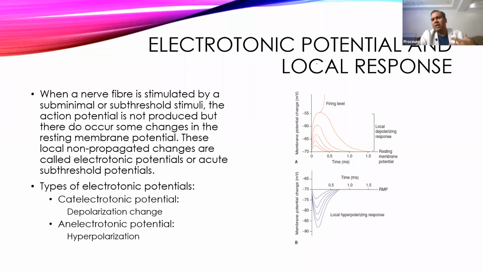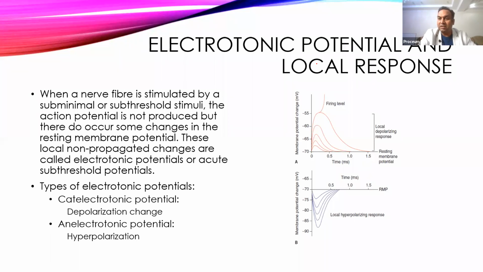Then come to the local potential or electrotonic potential. जैसे मैंने बताया कि action potential always occurs with all or none law. So when threshold stimulus is applied, it will generate action potential. If threshold stimulus is not applied, it will not generate action potential. Now, what will happen if we apply stimulus and that doesn't develop action potential? इसका मतलब ऐसा तो नहीं है कि nerves में कोई changes होते ही नहीं.